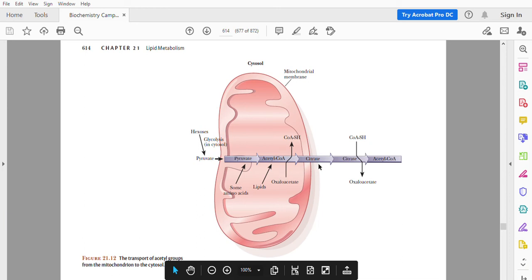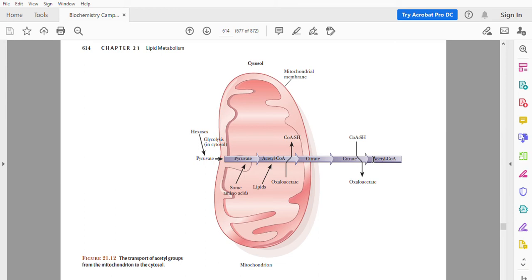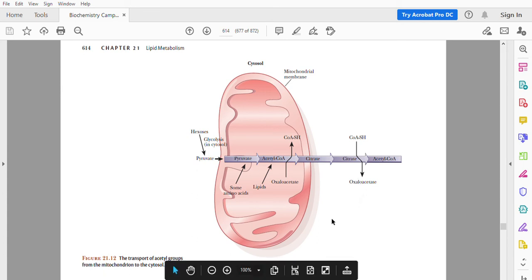So this acetyl coenzyme A, when generated, is associated with the formation of oxaloacetate. This oxaloacetate is converted into pyruvate. It is not shown here, and this pyruvate is transported into the mitochondrial matrix.